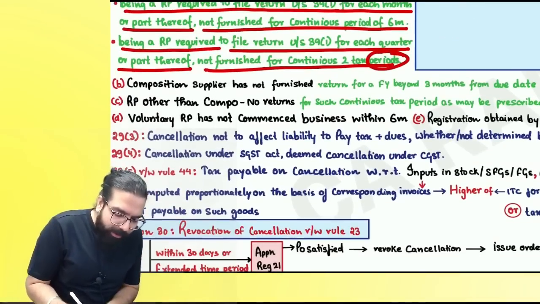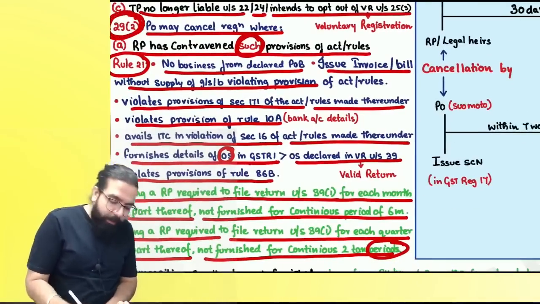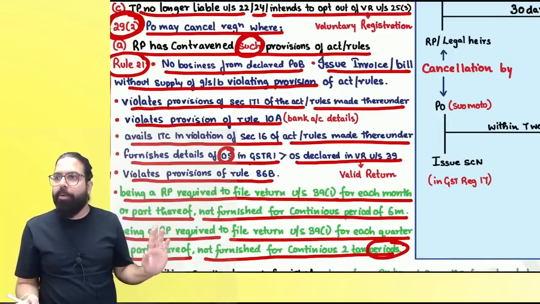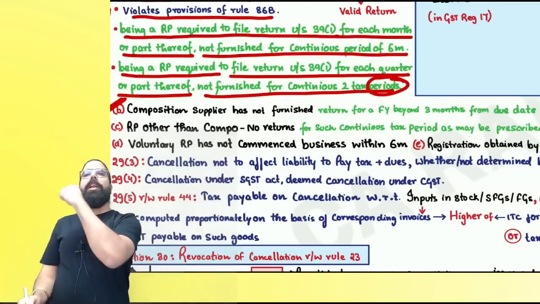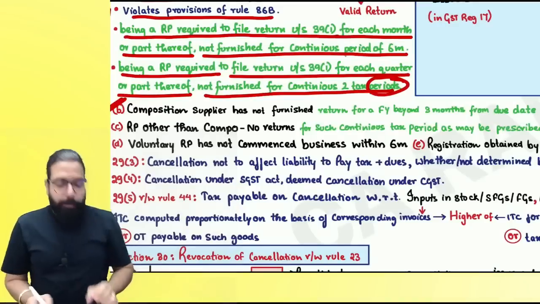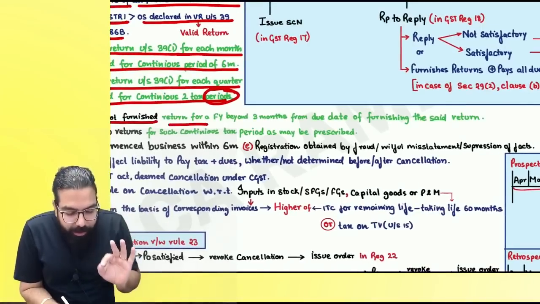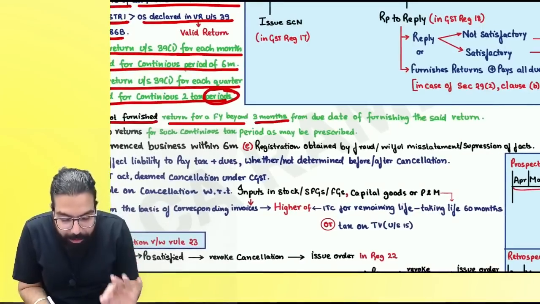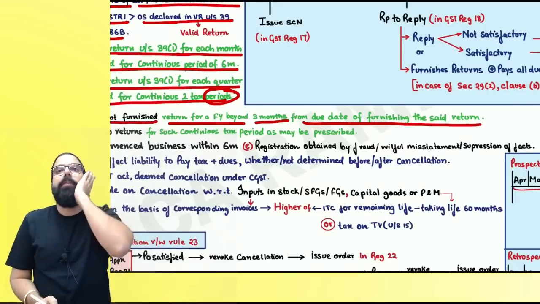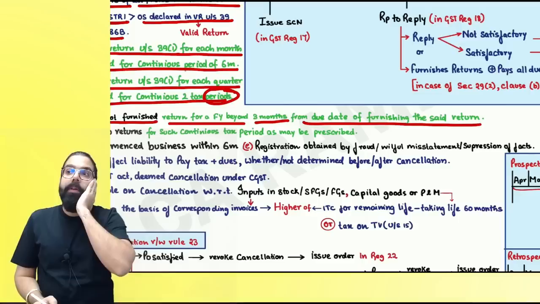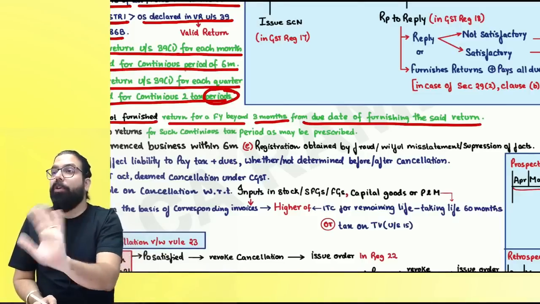Now the next one is if a composition person, section 29(2), read with rule 21. Are we clear, everyone? Now the next one is section 29(2)(p), which says you are a composition dealer, a composition taxable person, and the composition supplier has not furnished the return for a period beyond 3 months from the due date of furnishing the return. Can you tell me the composition person's return first of all? GSTR 4, which is to be filed annually by 30th April, correct or not?